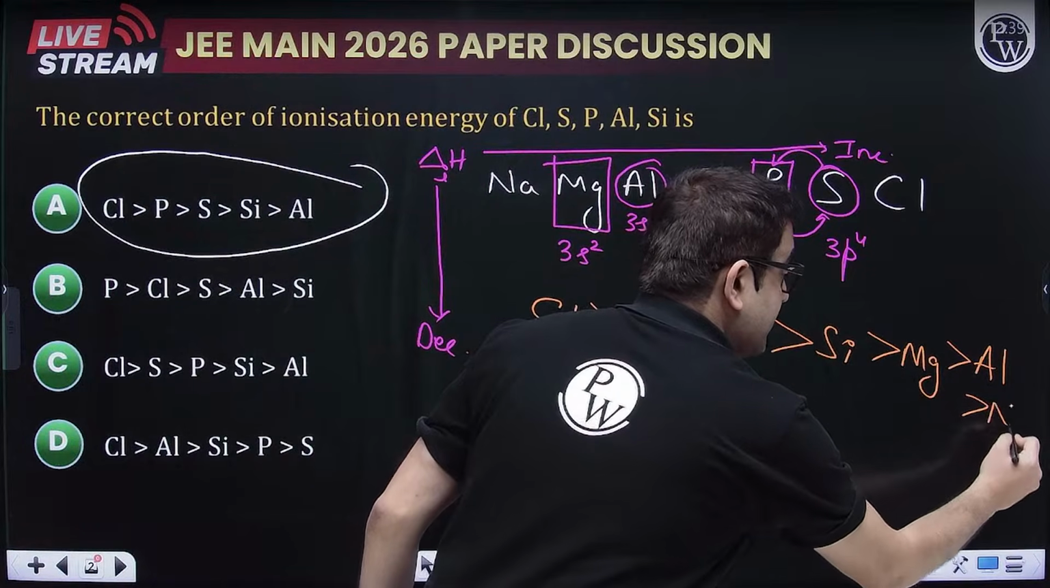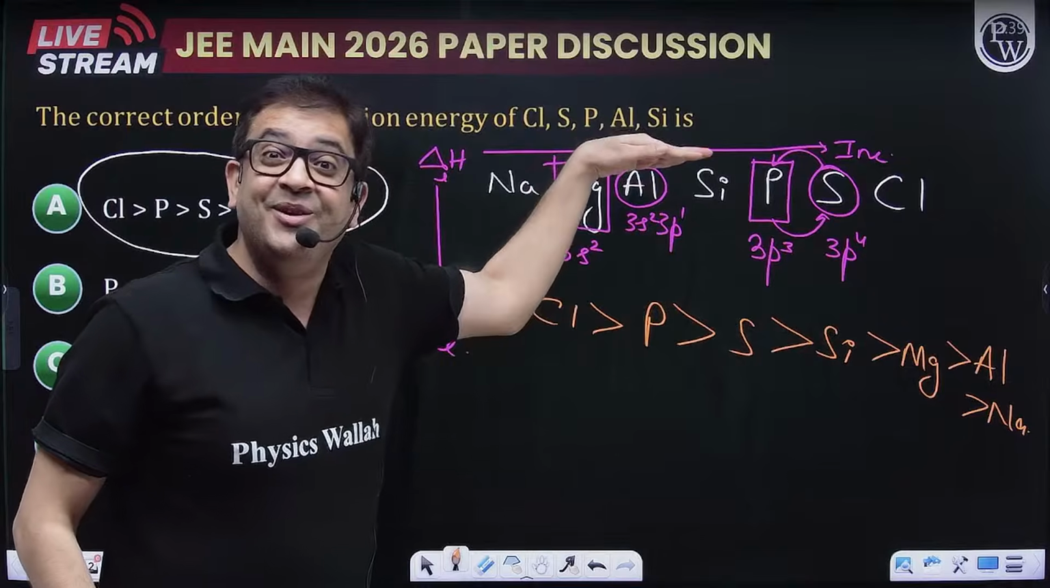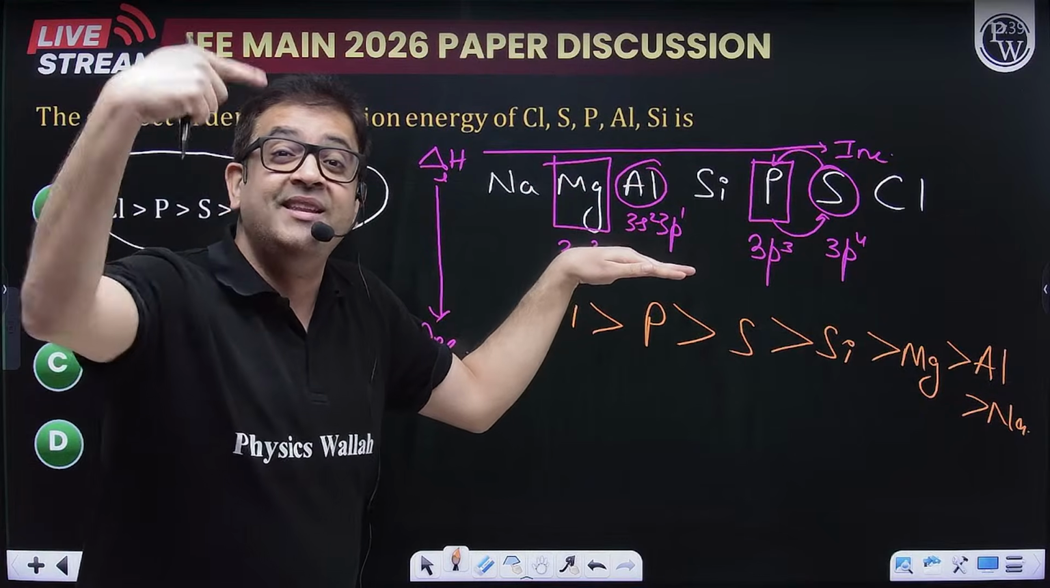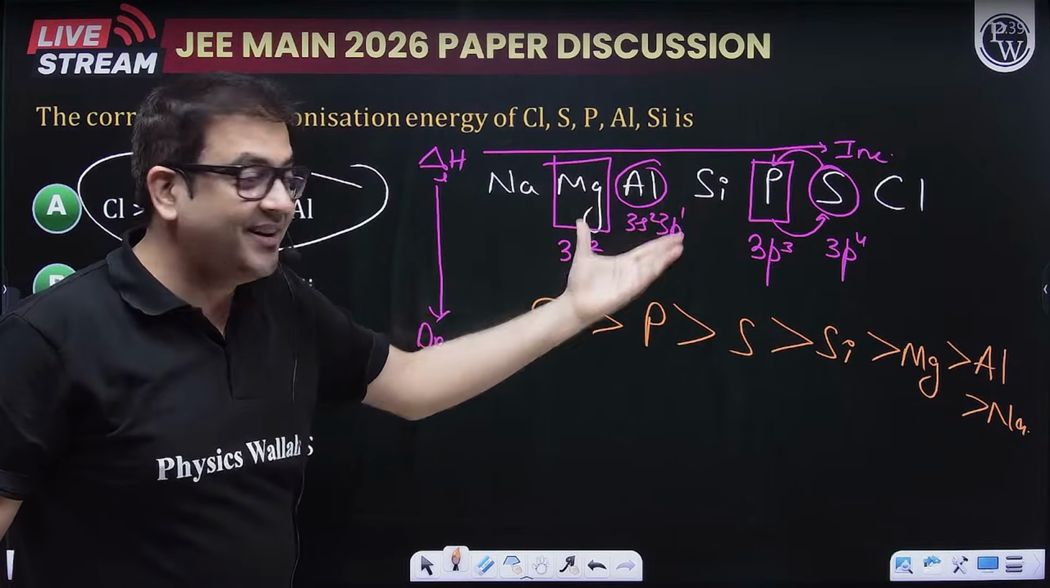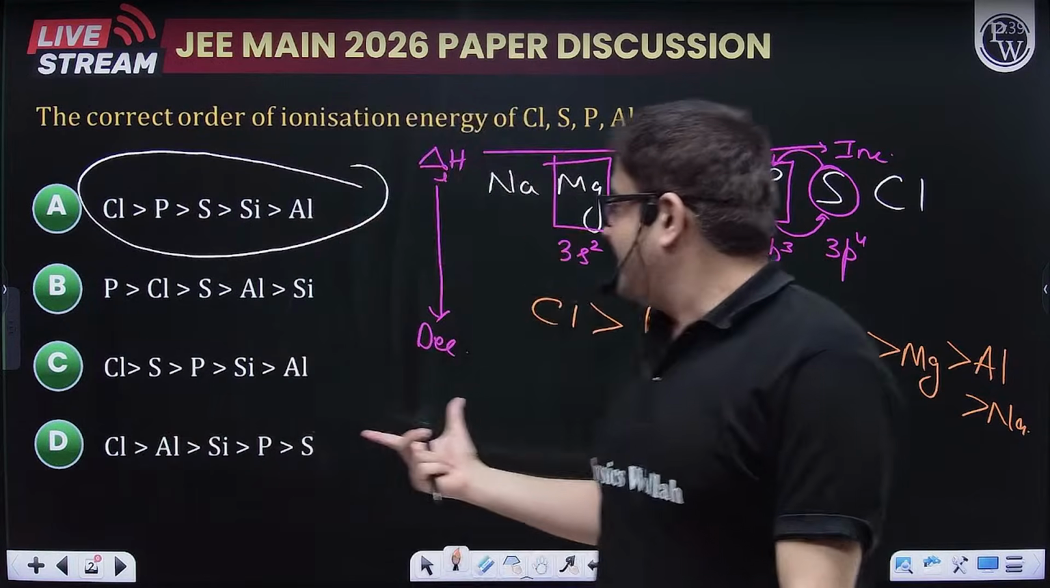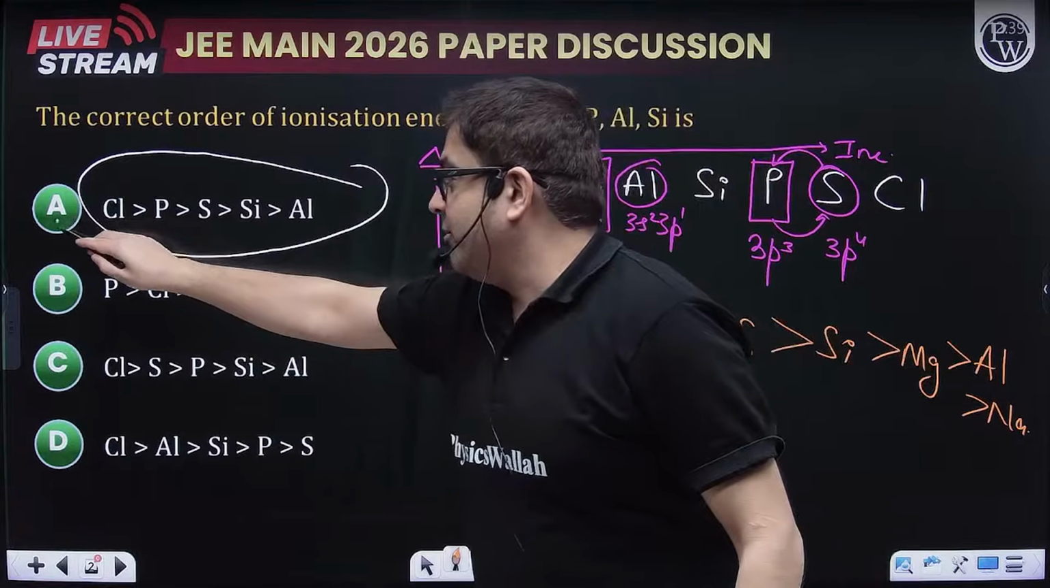This goes the same for the second period also, as for the third period. So maybe in the next shift you can get the same question taking the second period elements. So I hope the answer is quite clear to you. It is option number A.